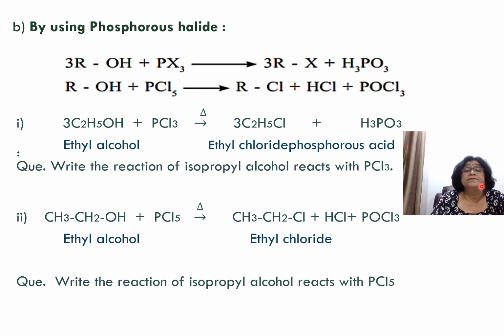Clear? So with PX3, what are you getting? You are getting alkyl halide and phosphorus acid. But with PCl5, what are you getting? You are getting alkyl chloride, HCl and phosphorus oxychloride.